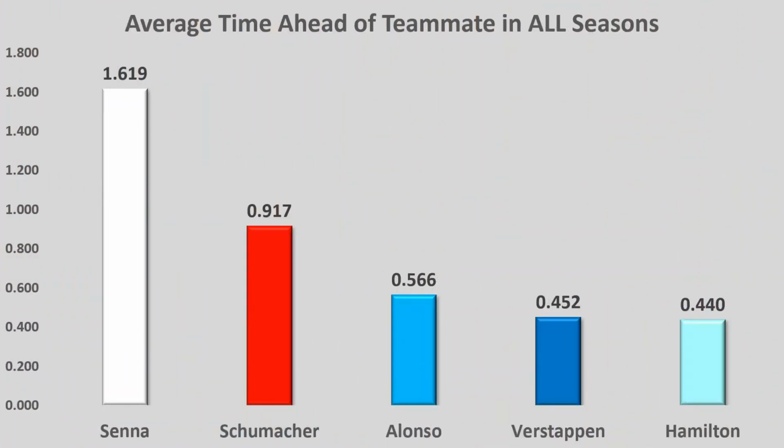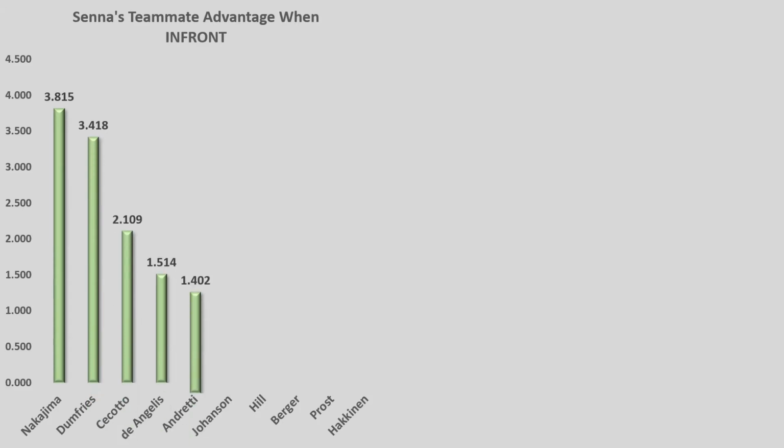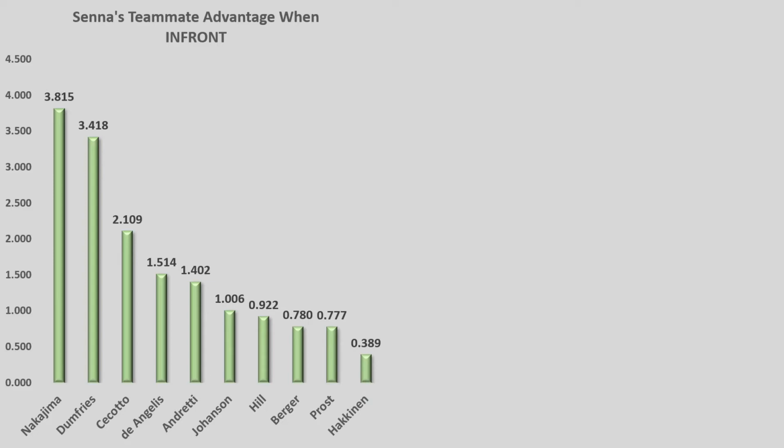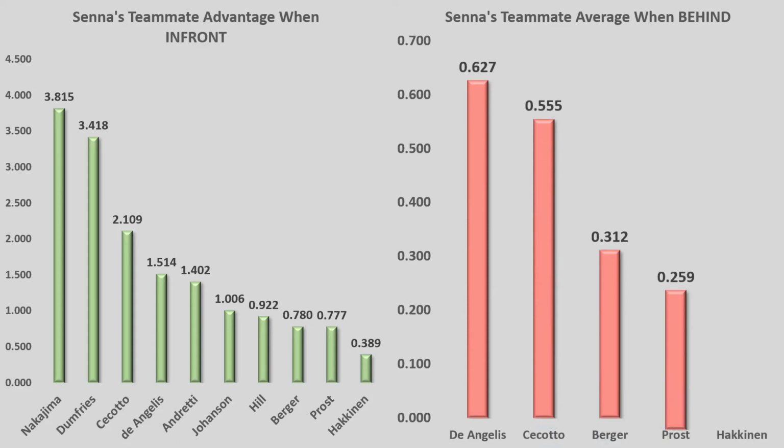So you'll be presented with this graph first, and then I'll say, well, this is everything when they're ahead of their teammates. So let's take a look at Senna and break him down and see if we can put it down further. So then you'll have this graph, which I'll then pull up the times that he was in front of his teammate, the averages, and it's all nicely animated. And then I'll say, well, he was sometimes behind his teammates, so let's have a look at what that would look like. And these are the times when he was behind his teammates.